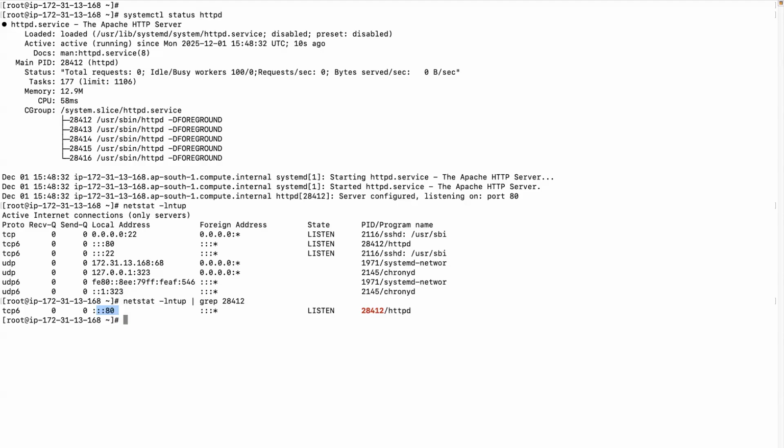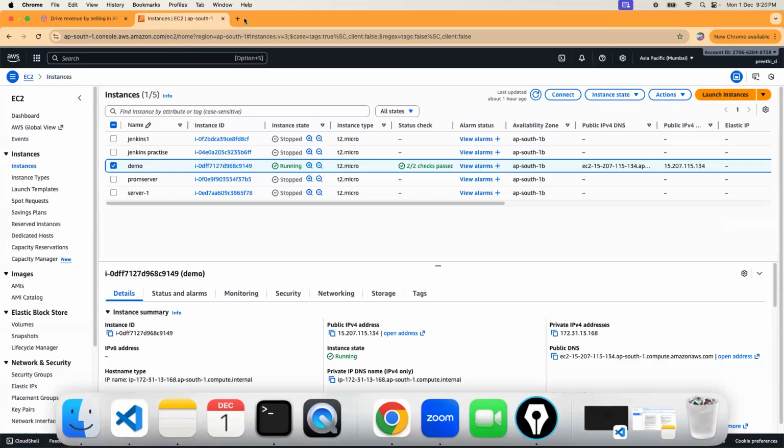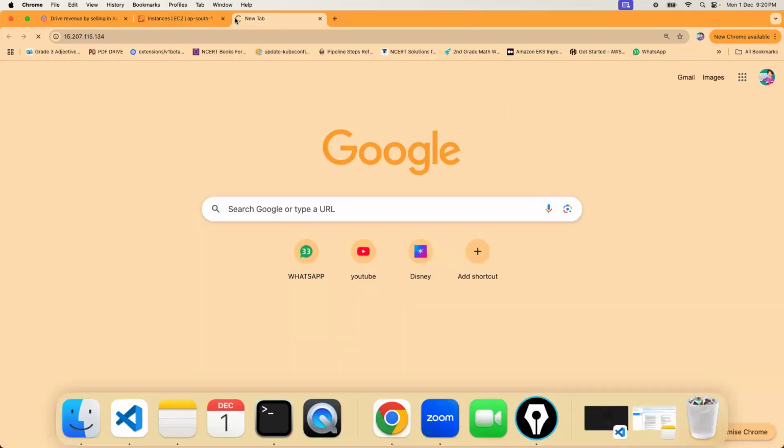Okay, so now I'm using another command, curl. Curl is to check the content of this page on the command line, port 80. Right, you can see it works on port 80. That's a default web server running. You can also check that on the browser. Localhost means this EC2 instance. Let's say I want to check this EC2 instance. I would like to hit this and check it on the browser. Get the public IP, hit that on port 80.